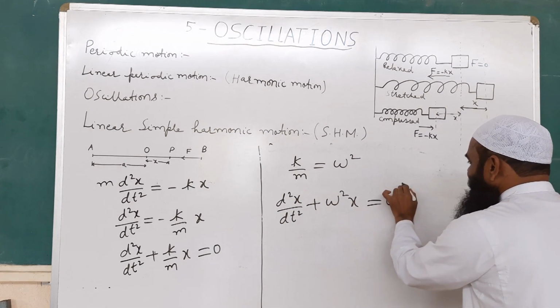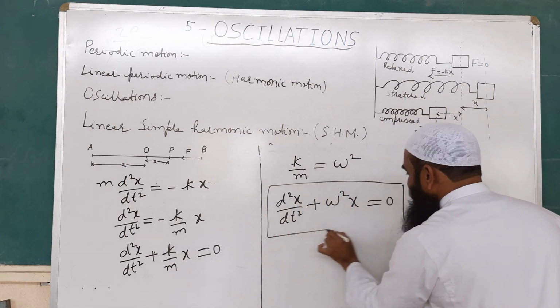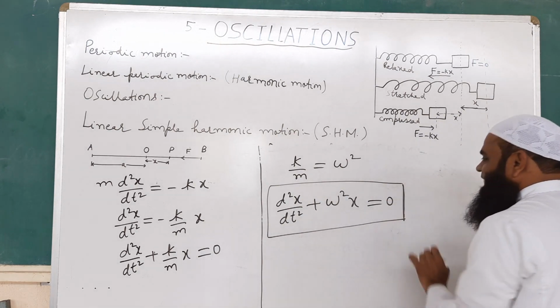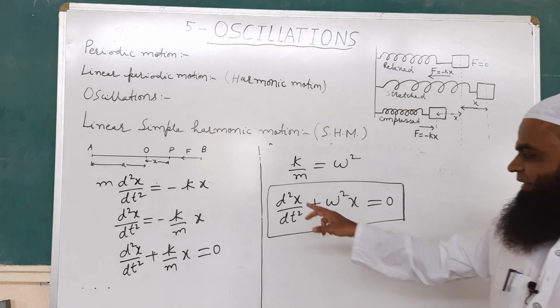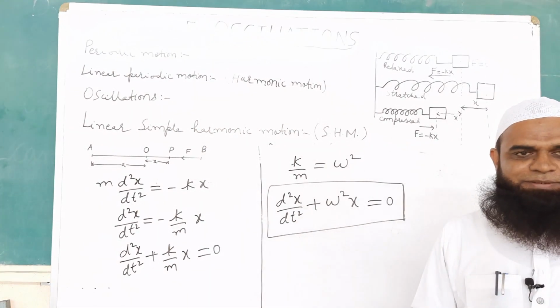So this equation is called the differential equation of linear simple harmonic motion. This is a second order differential equation.